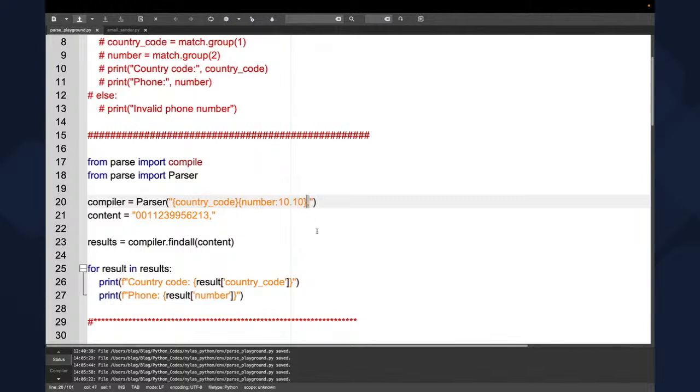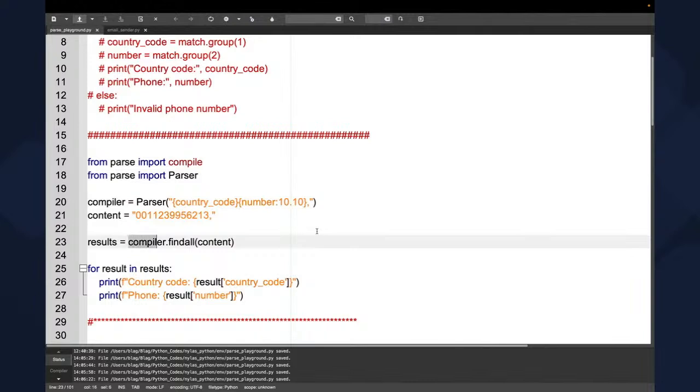You're going to see here that we have a comma. That's kind of a caveat. So here we're going to have the phone number. We need to use the comma so it knows that that's kind of the limiter. So it knows that it needs to start from here and then start counting up to 10 numbers to get the phone number, and the rest is going to be the country code. Looks weird at first, but you're going to see that it's pretty amazing.